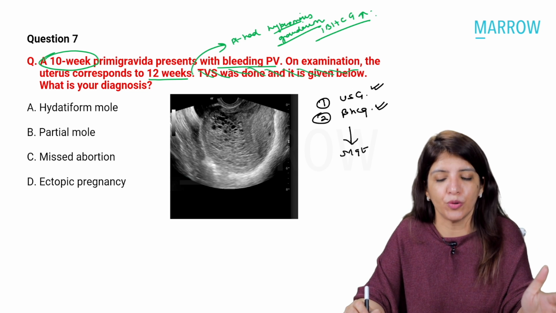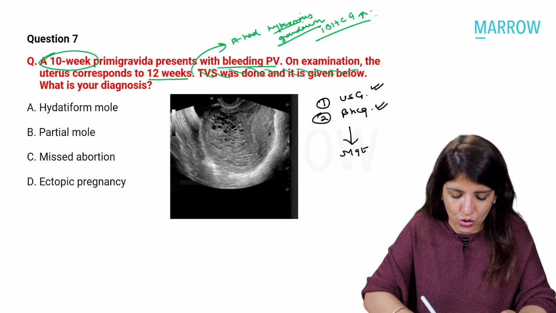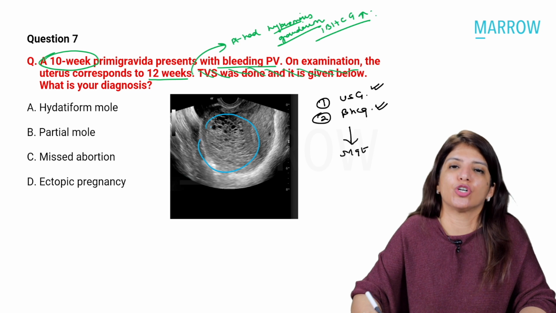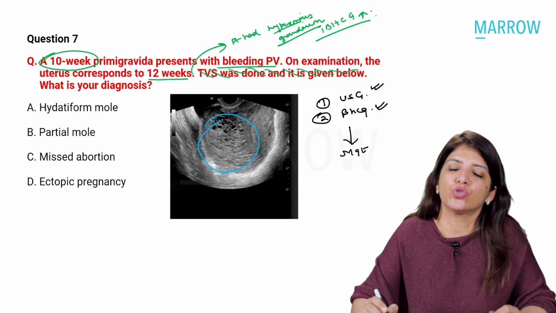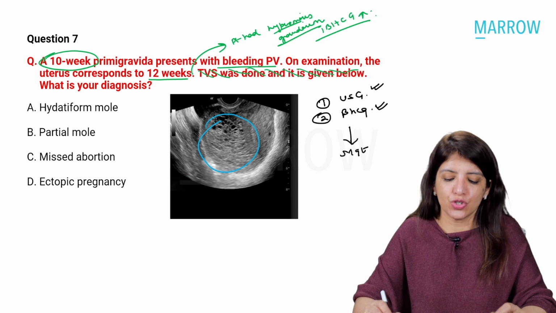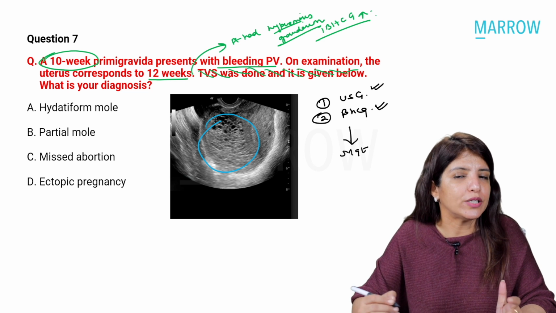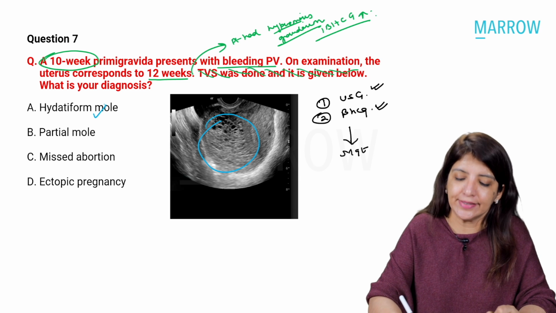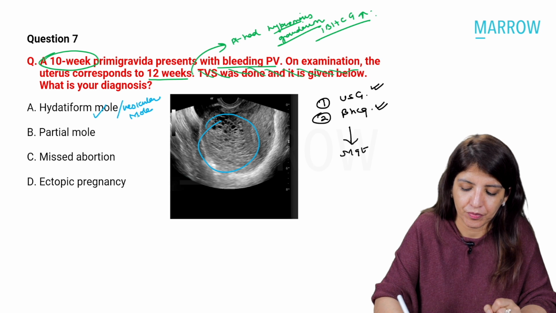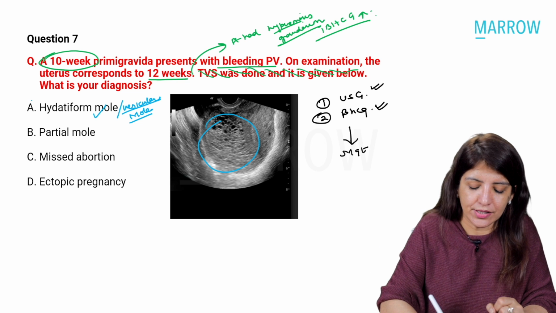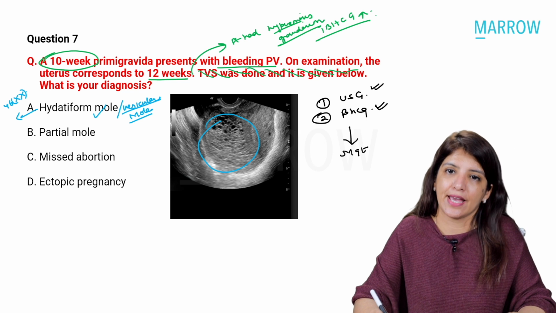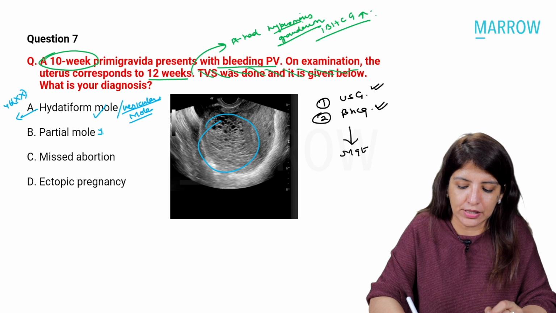Is that clear to all of you? Okay. Now, in case of complete mole, you get this typical picture which is called the snowstorm appearance, right? And this appearance you get in case of a complete mole. The other name for complete mole is a hydatidiform mole or a vesicular mole, right? And the karyotype which you get in a vesicular mole is 46XX, whereas partial moles are triploid.